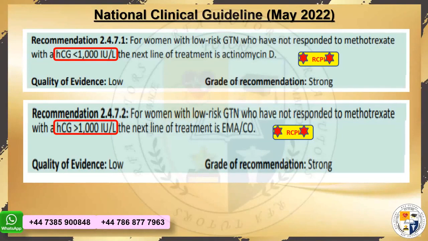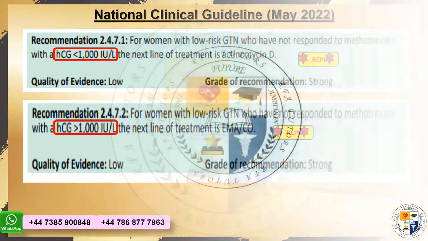Methotrexate has been given, and in the successive weekly HCG it is raised. What is going to be the next step if it's raised? The change of the chemotherapy, right? Yes. The beta HCG is less than 1,000, but it's raised, persistently plateau or raised. So what's going to be the alternative to methotrexate? Very well done. Actinomycin D.